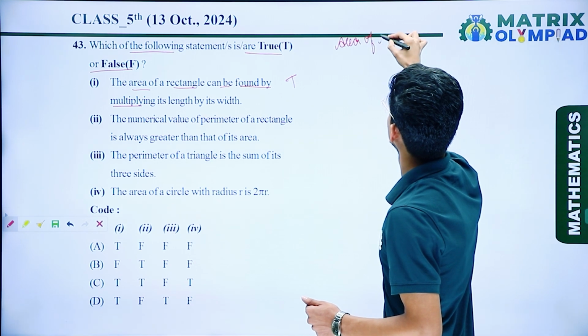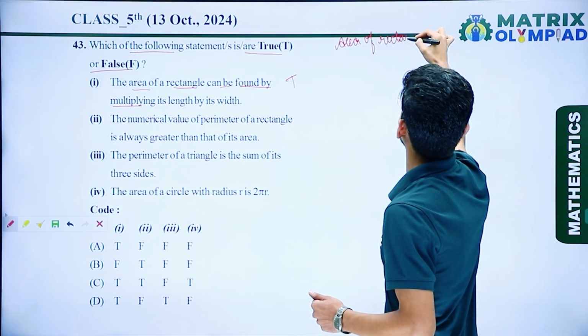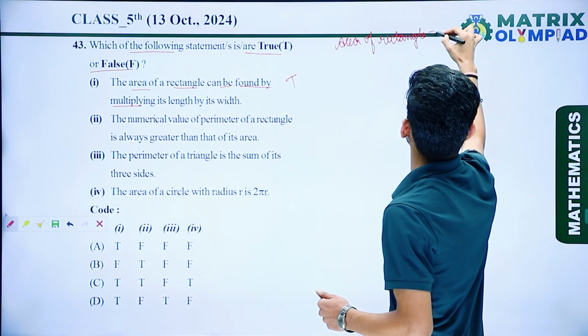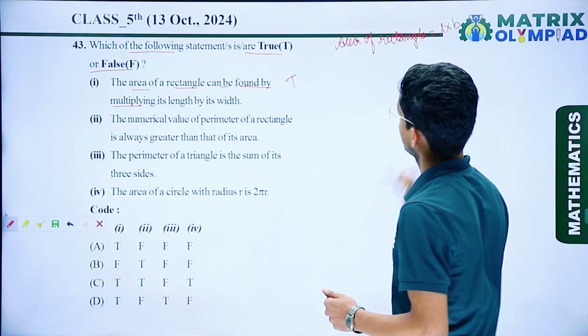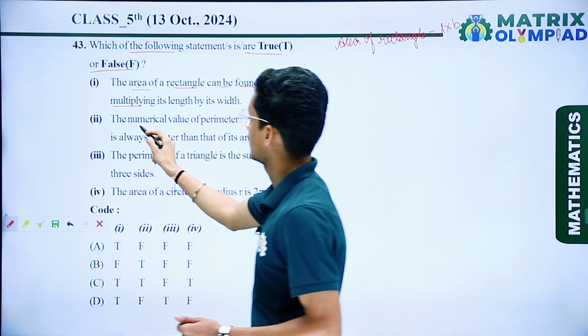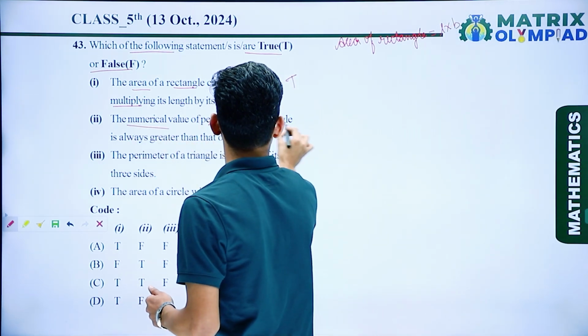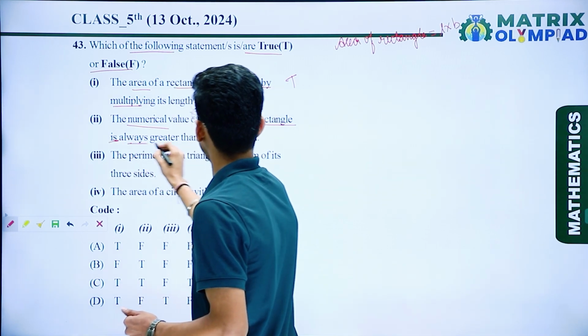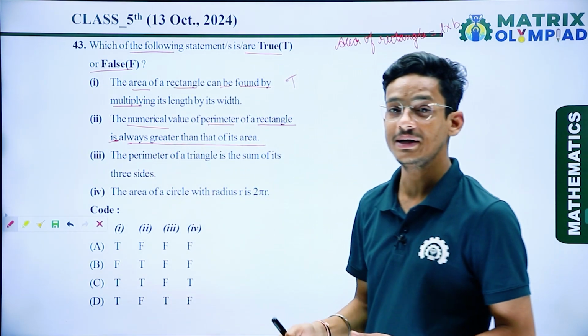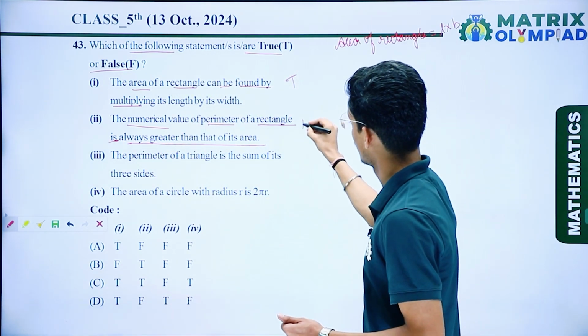area of a rectangle is equal to length multiplied by breadth. If I talk about the second one, the numerical value of the perimeter of a rectangle is always greater than that of its area. So this one is false.